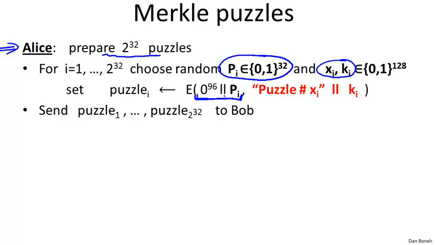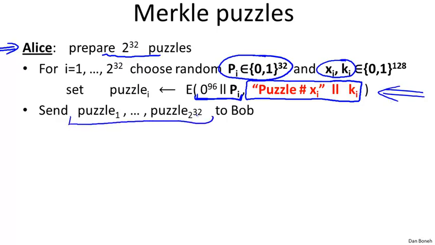Now, the plaintext that she'll encrypt using this key is this message that I wrote over here. Basically, it starts off with the word puzzle. That puzzle is identified by the identifier xi, which happens to be 128 bits. And to that, we concatenate the value ki, which also happens to be 128 bits. So she does this for all 2 to the 32 puzzles, and as a result, she gets 2 to the 32 different puzzles. She then goes ahead and sends these 2 to the 32 puzzles to Bob.